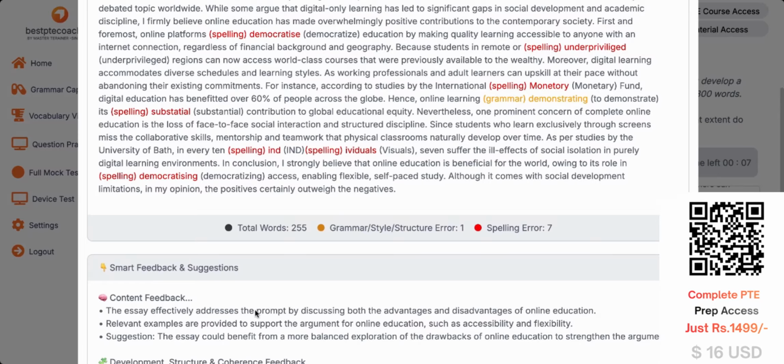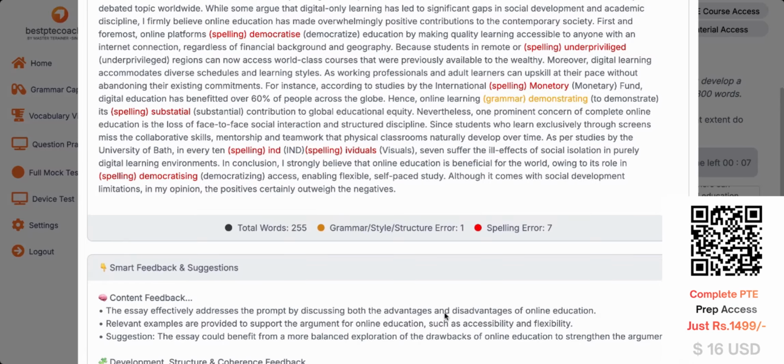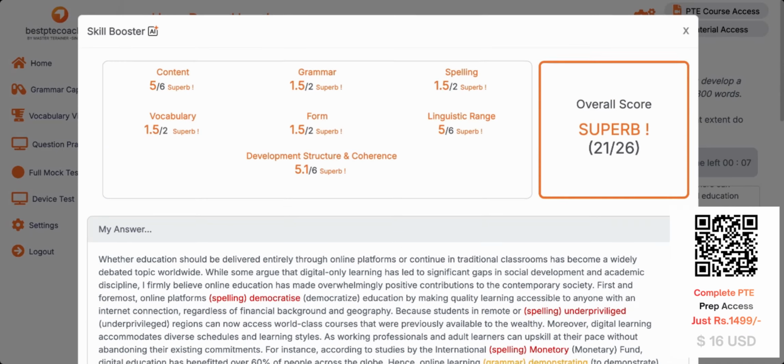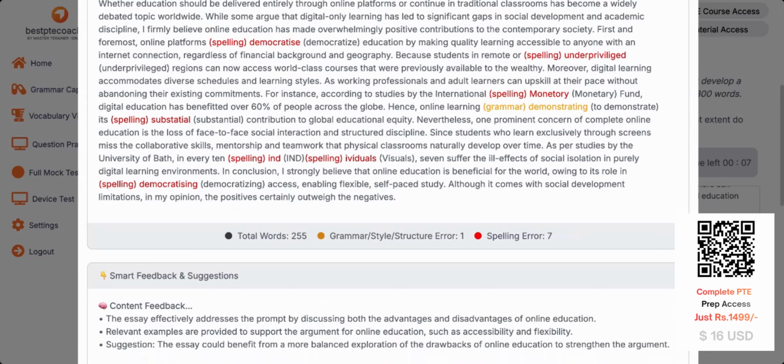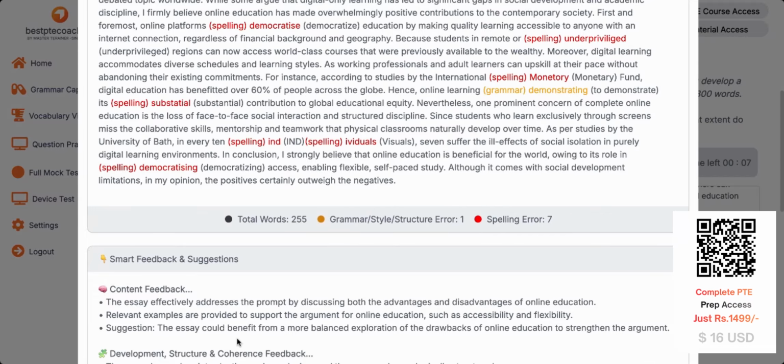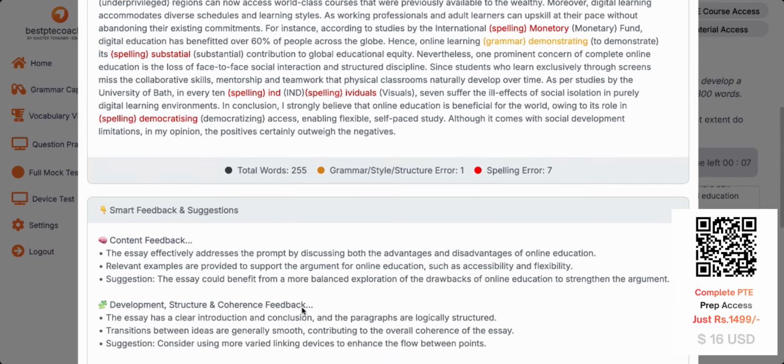The essay effectively addresses the prompt by discussing both advantages, disadvantages of online education. So it is agree, disagree, why advantage, disadvantages. Both are same argumentative essay, not an issue. Relevant examples are provided to support the argument for online education, such as accessibility and flexibility. The essay could benefit from more balanced exploration of drawbacks of online education to strengthen the argument. This is okay. It keeps on giving like this. It is definitely a decent answer.